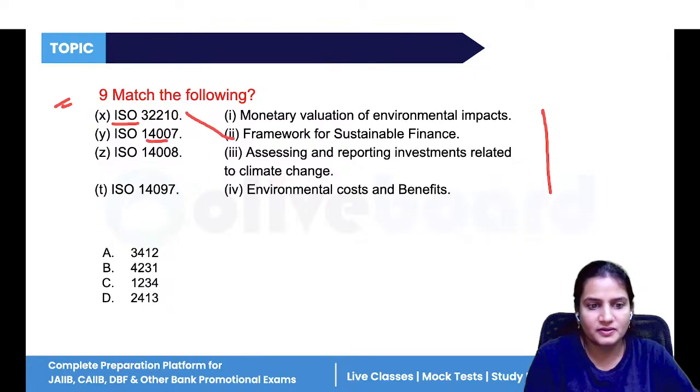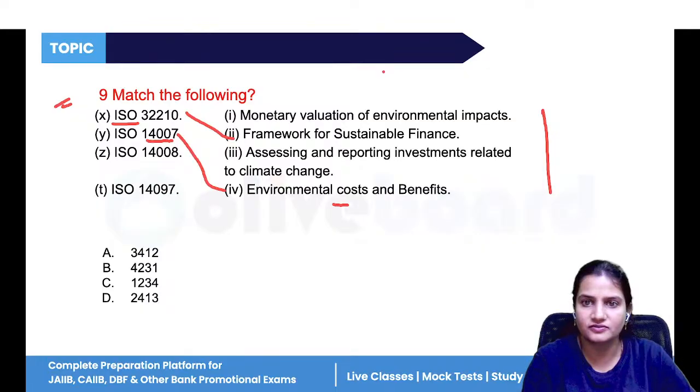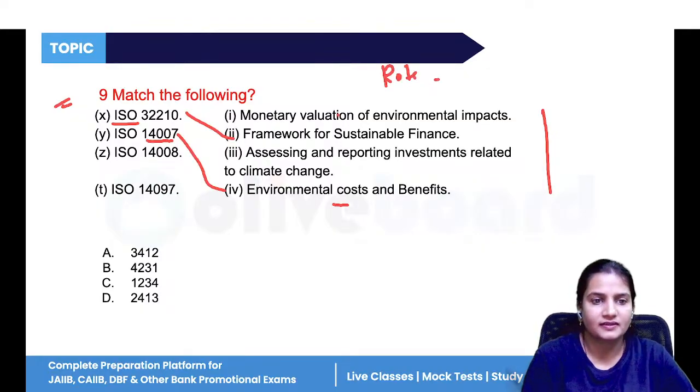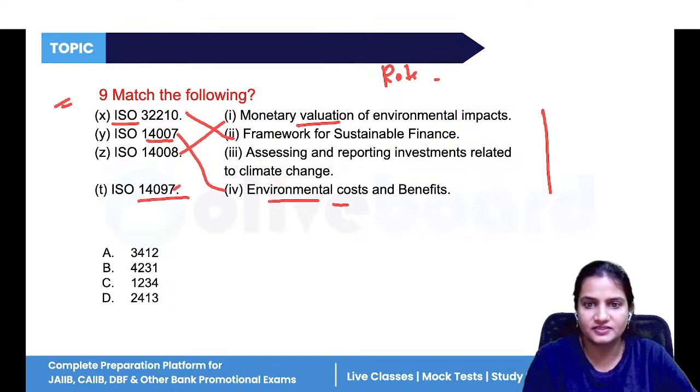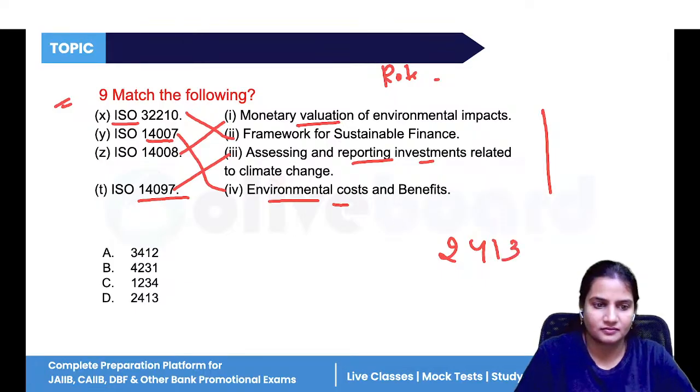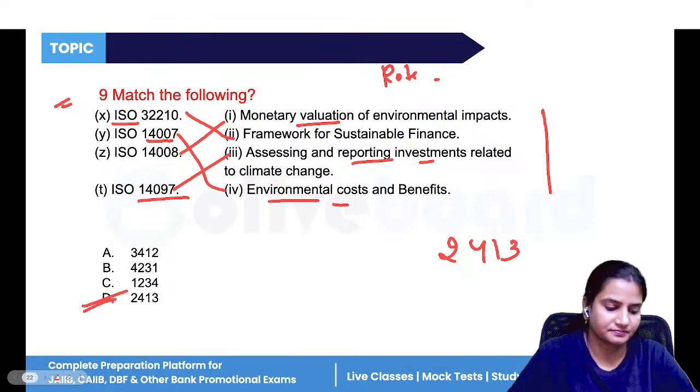Then 14007, it relates to cost and benefit. This you have to learn. This you have to do the rote learning. Then 14008, monetary valuation, and 14097, environment. Sorry, this is assessing and reporting investment. So we have 2, 4, 1, and 3. Option D.